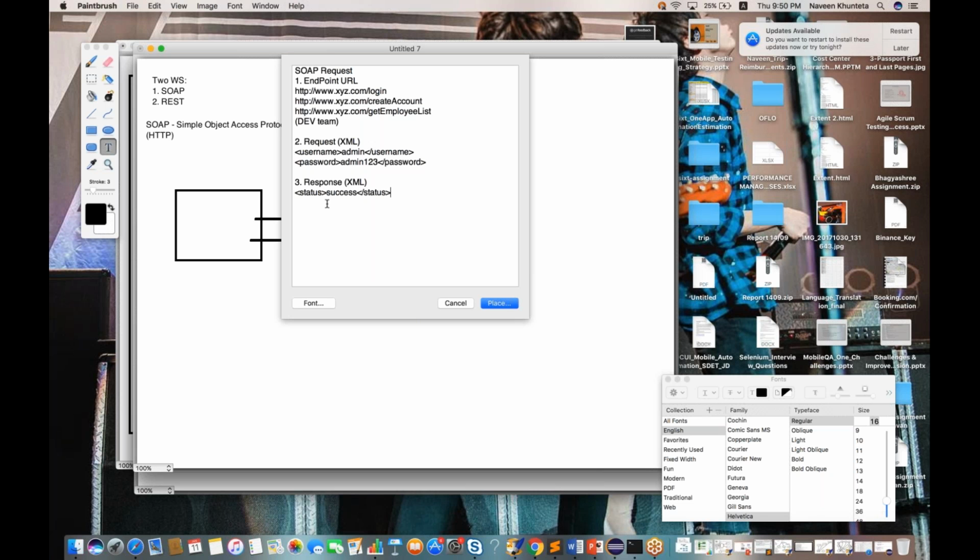What exactly will they do? They will see that after clicking on submit button, if we are getting this particular success response, then I'll show a message on the UI that login has been successfully done, and then I'll display the home page. So who is doing that? The development team is doing that stuff. But internally, this is what is happening. We are sending a request to this particular URL. This is the requested XML. This is the response XML, and in the response, we are getting a success message. So whatever we are seeing on the page, we are getting the home page.